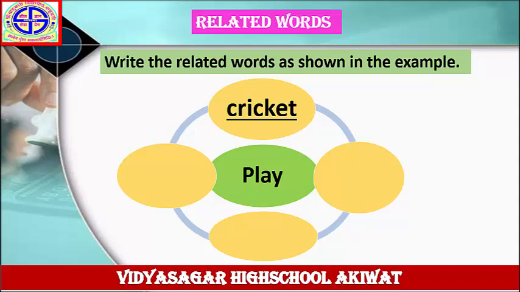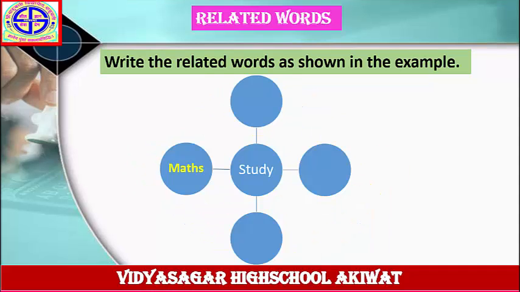Let's see more examples. Write the related words as shown in the example. The word is given here, study. Answer is given here, maths. Study maths. Means you have to write down the related words to the word study. Maths, this is the name of a subject. Means you have to write down 3 more names of subjects.